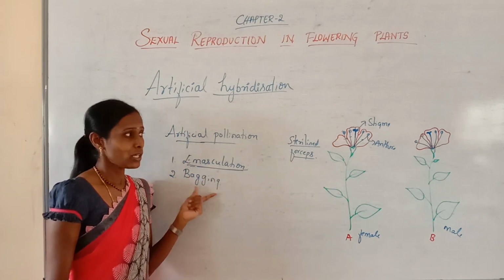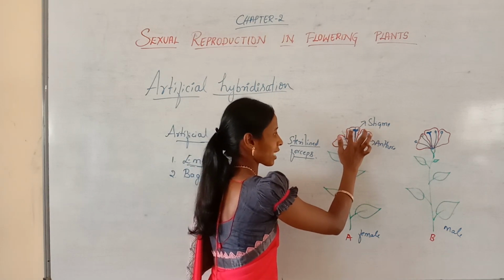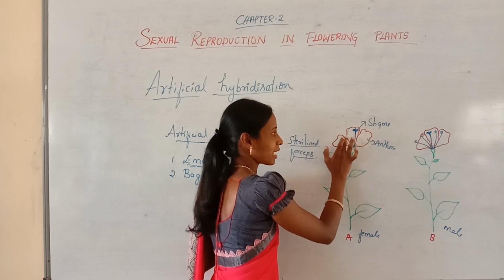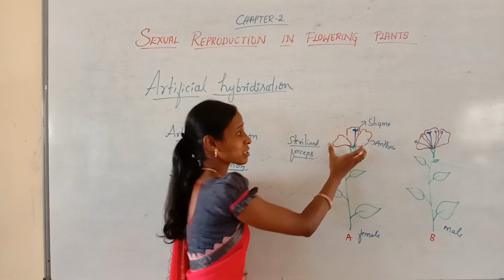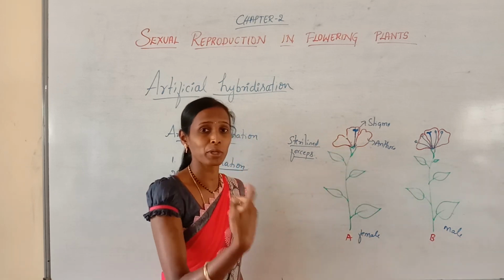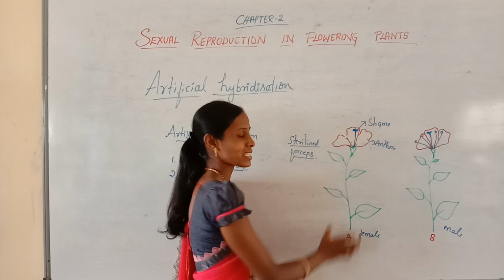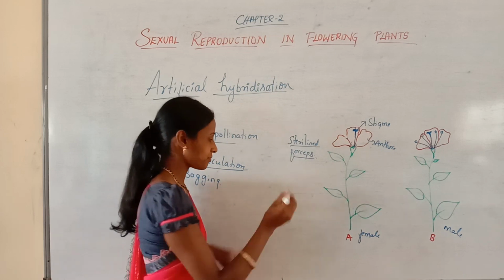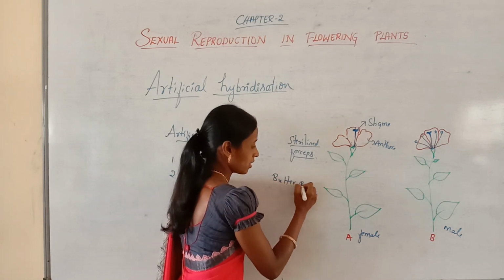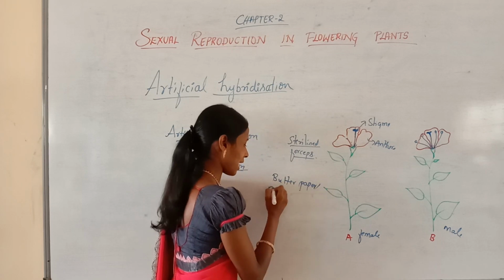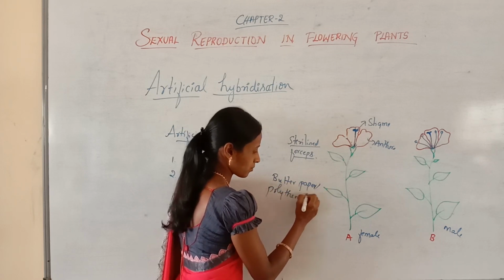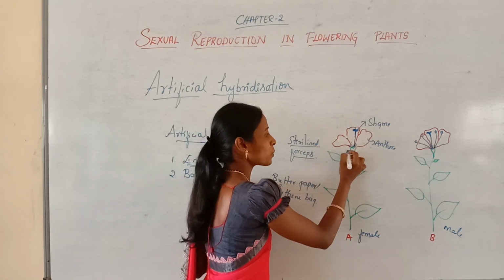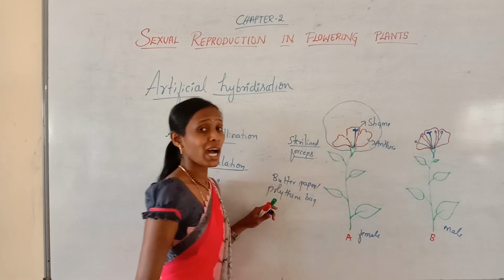Then what is bagging? You have removed these anthers by using sterilized forceps. Now the flower contains only the female sex organ, that is the gynoecium. Here this is the stigma. Now this is called an emasculated flower because we have already removed the anthers. This emasculated flower should be covered with the help of a butter paper, or we can also use a polythene bag.